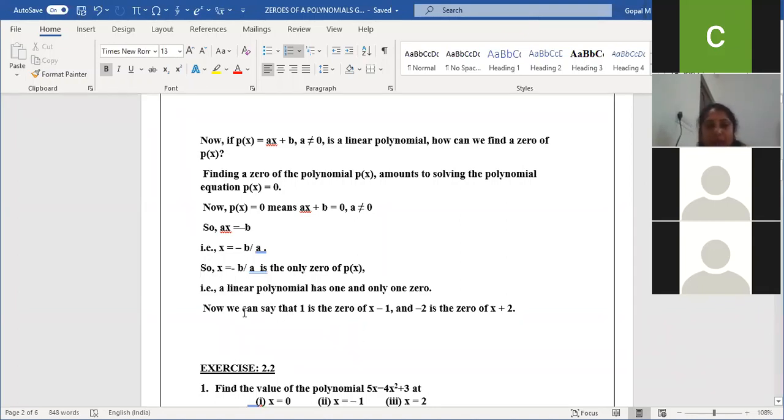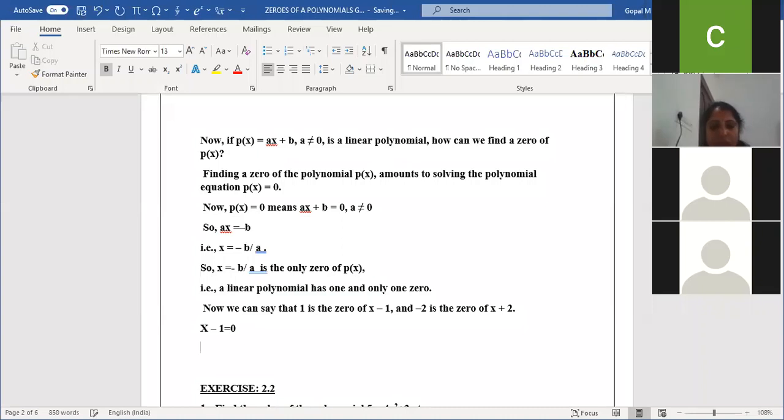This is another example. Now we can say that 1 is a 0 of x minus 1. Why is 1 a 0 of x minus 1? Here x minus 1 is equal to 0. Then what is the x value? X is equal to 1. Am I clear, children? Yes, ma'am.